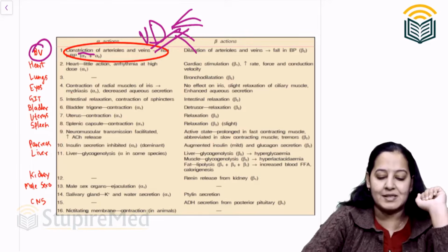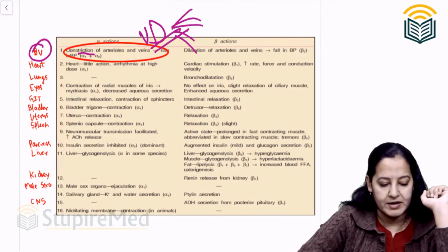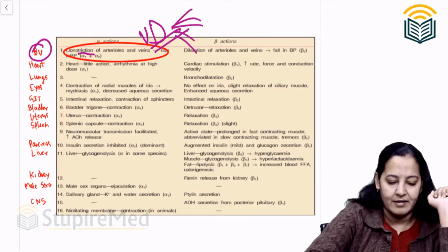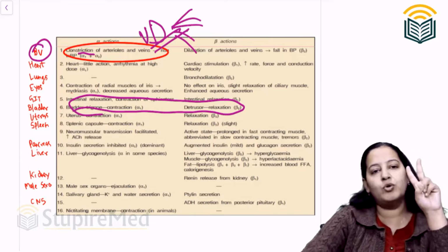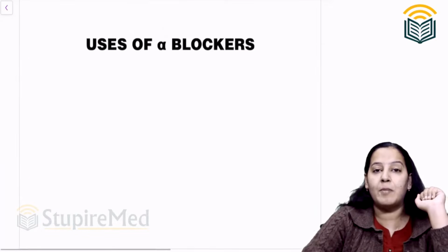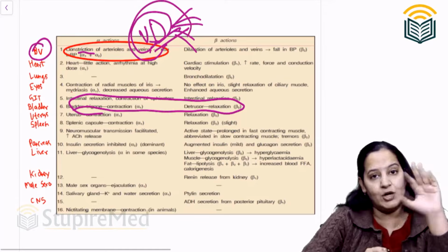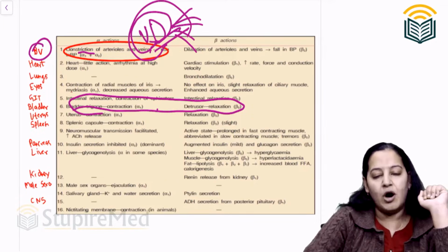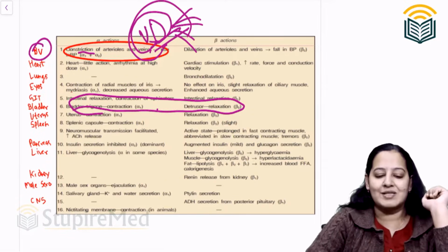I will tell you the 8 places. And one more use is apart from it, in bladder in BPH. So only 2 kinds of uses are there: one based on vasodilatation, 8 uses, and one based on detrusor muscle in the bladder. So total 9 uses are there.